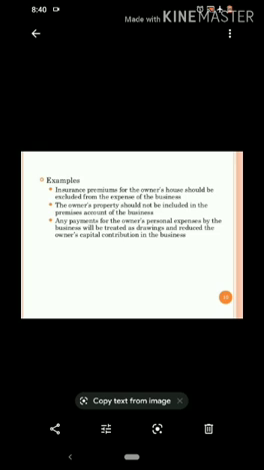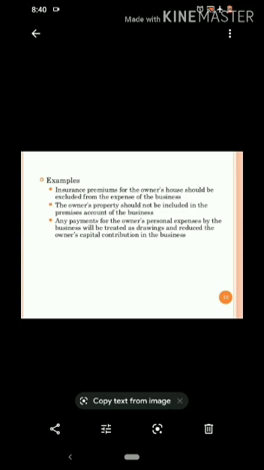So if the owner or the proprietor has his own personal land, that cannot be considered as a business asset. So any payments for the owner's personal expenses by the business will be treated as drawings and reduce the owner's capital contribution in the business. So as we know, if a person invests any amount in the business, that is called capital.